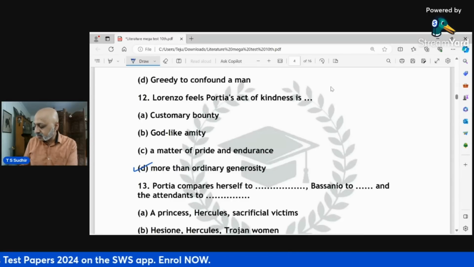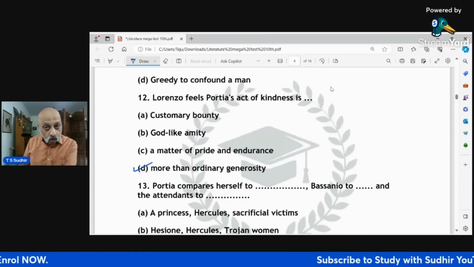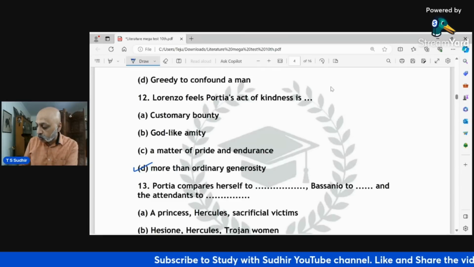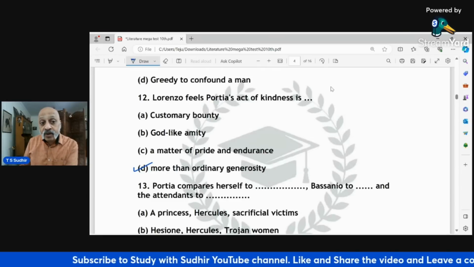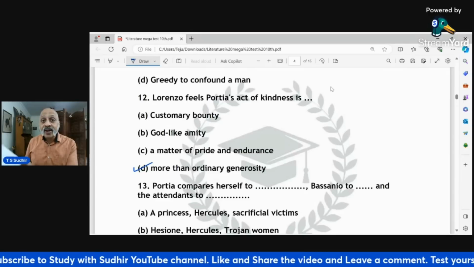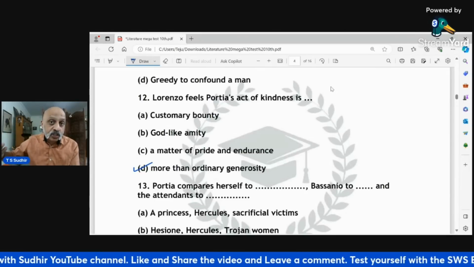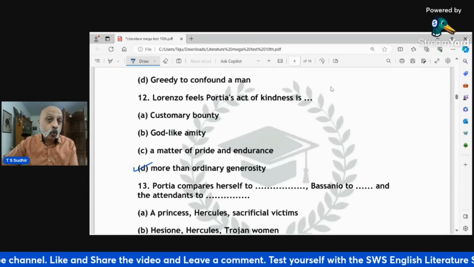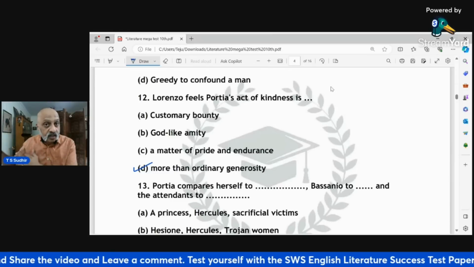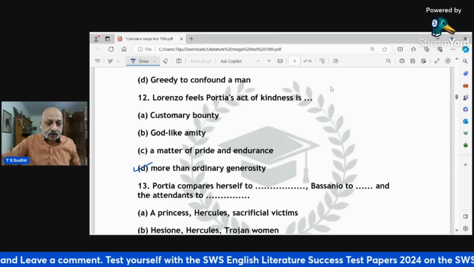So he says that, if you read the first paragraph, godlike amity is also mentioned, customary bounty is also mentioned. But what he's trying to say is that Portia's act of kindness is more than ordinary generosity, which she is showing towards Antonio, because he's her husband Bassanio's dear friend.